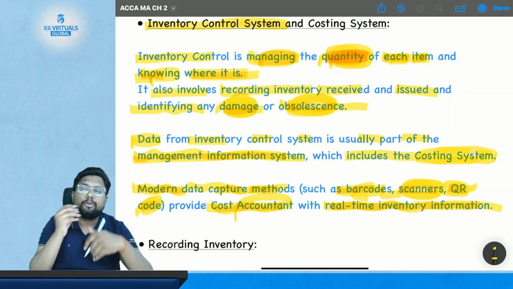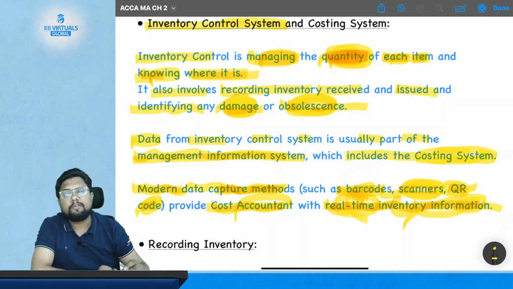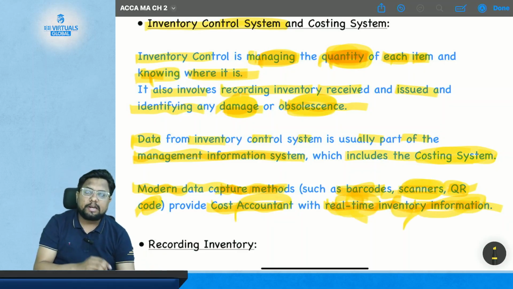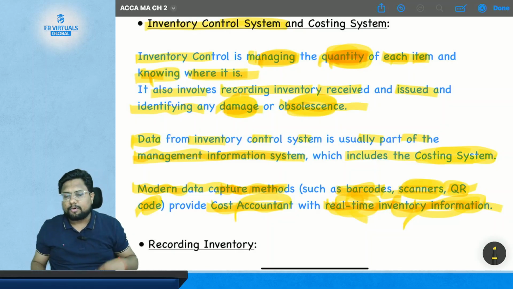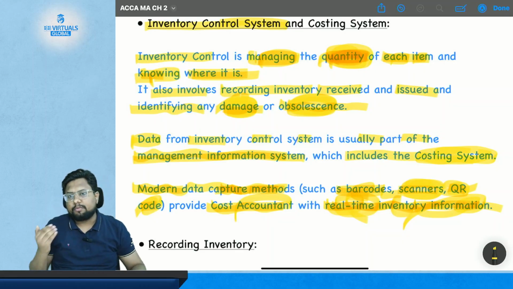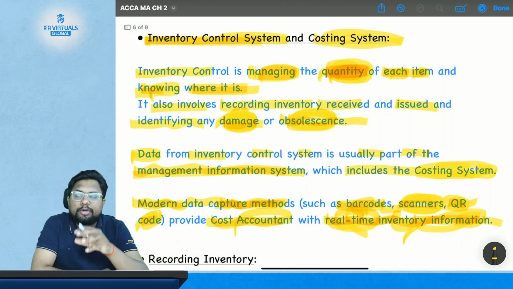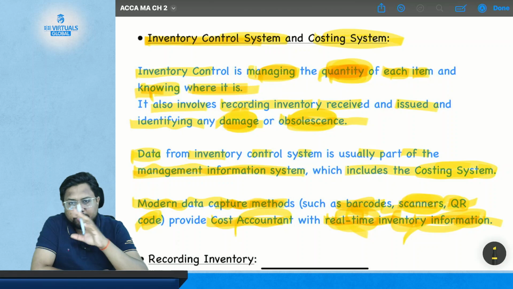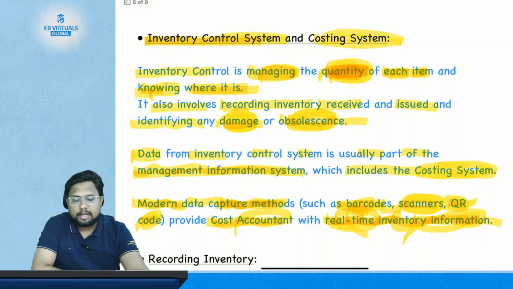But nowadays, due to modern data approaches and modern capture methods, you will get real-time inventory information. The minute your material leaves your store or your department, you will get the information about it, and the same applies to the receipt of material. So what is an inventory control system and costing system? Knowing the quantity and the place where your actual material is. So this is all about the inventory control system and costing system. I am giving you 2 minutes to read this, then we will go to the next topic.